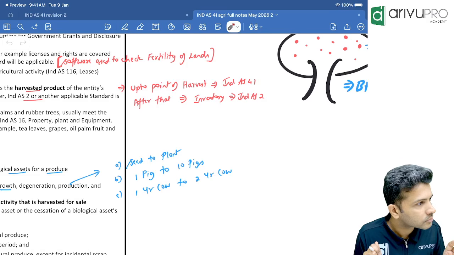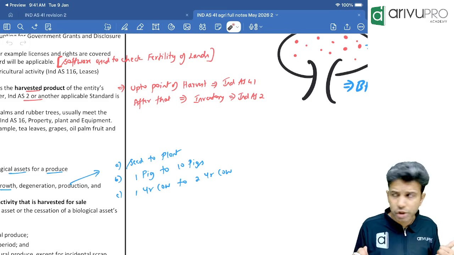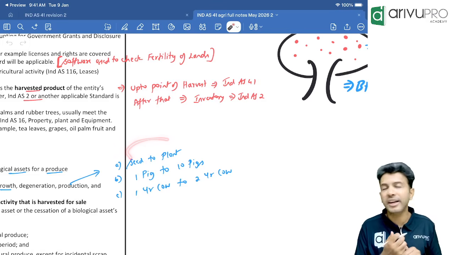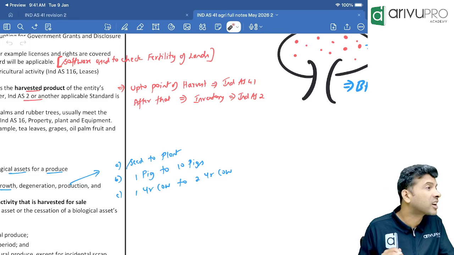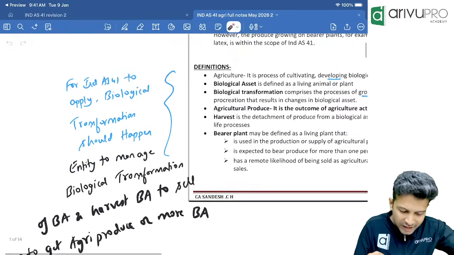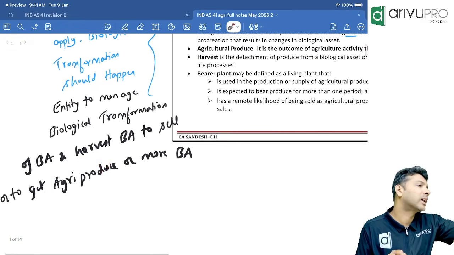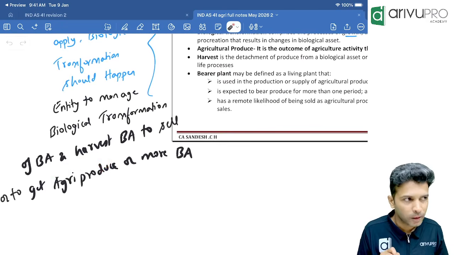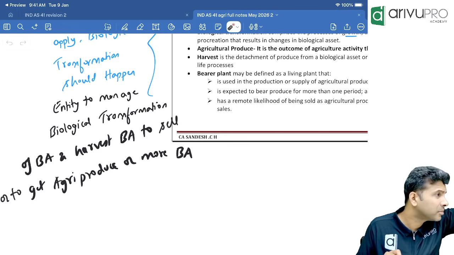Everybody good? For what purpose is this farmer doing this? For what purpose is the farmer wanting that seed to become a tree? So that he can get some agricultural produce, so that he can sell that. Yes or no? So we should manage that biological transformation so that we can get some agricultural produce. That is one. Or that farmer can sell the tree itself.